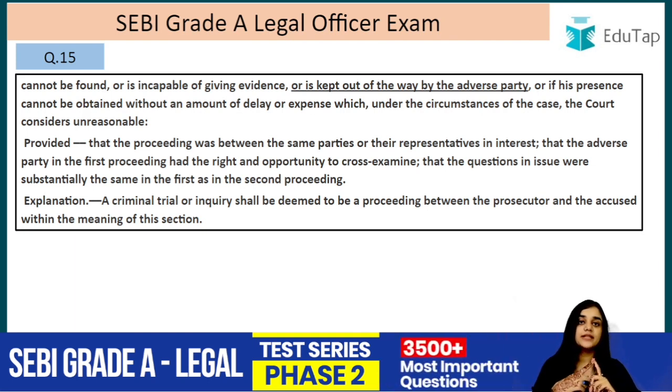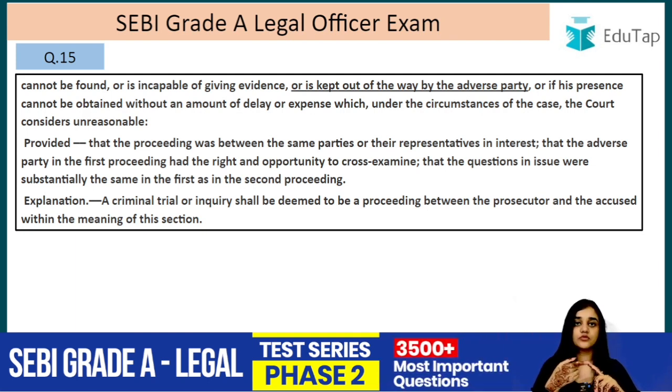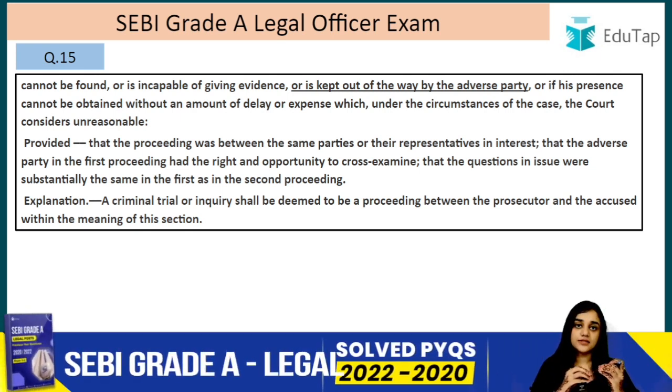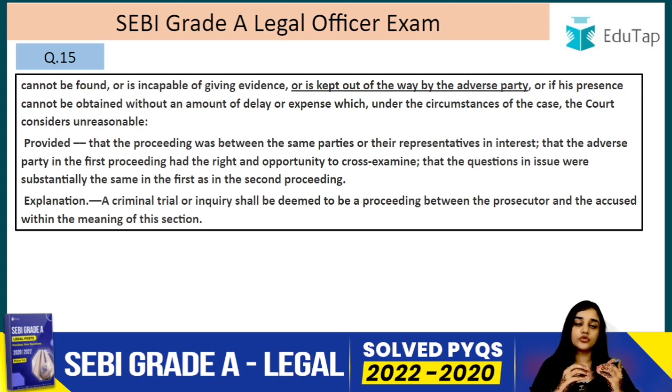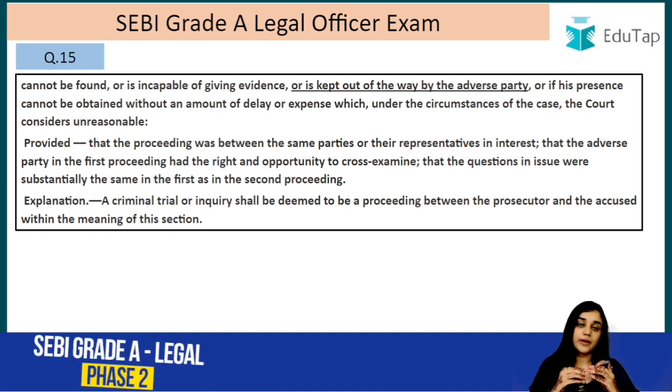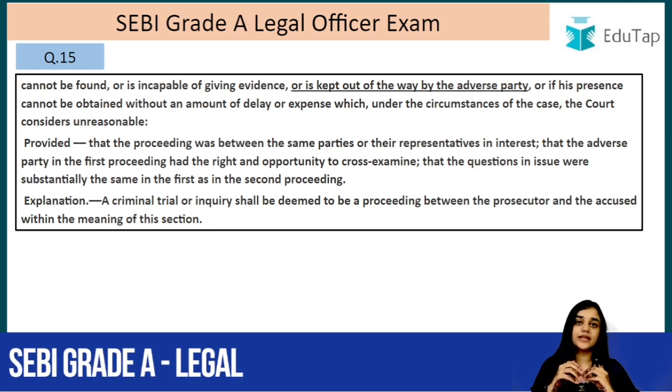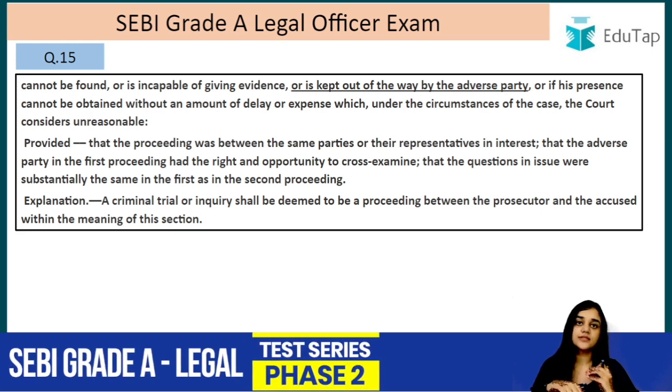For example, if we say that there is a person, he is 99 years old, he is very old, he makes a statement in a judicial proceeding, and the judge asks the adverse party that I am giving you this opportunity that you can now do what? You can cross-examine them. But the advocate of that party pleads for some time that I am not prepared today, grant me 4 days so that I can prepare, and then I will cross-examine this person.